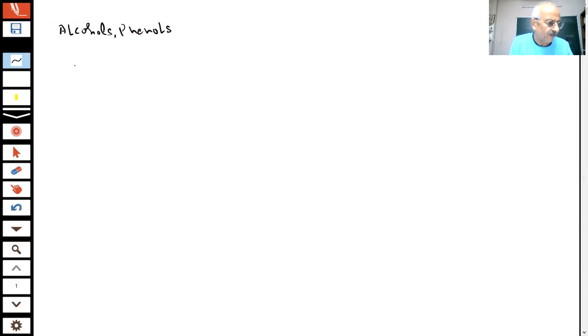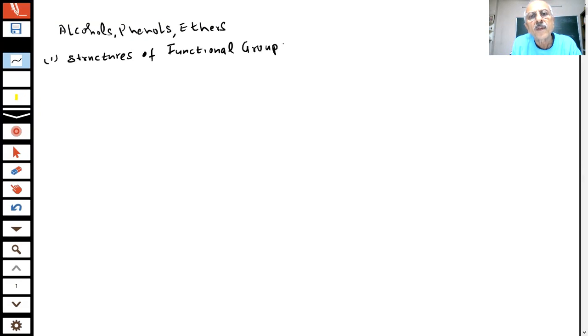Now the important point to note, students, is that we have done the classification and the nomenclature, and today we are talking about the structures, and what type of bond angles are made. Sometimes a question has been asked on this. Structures of functional groups. We have alcohols, phenols, and ether, students.